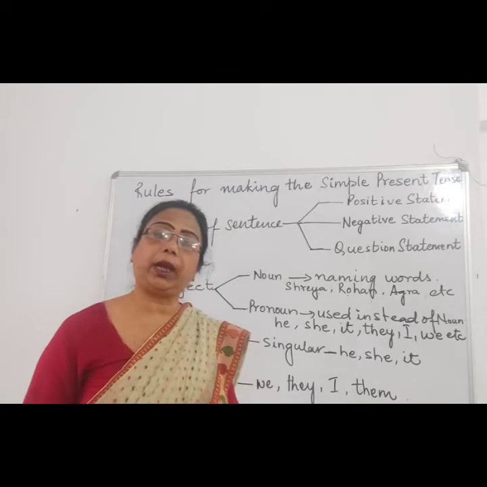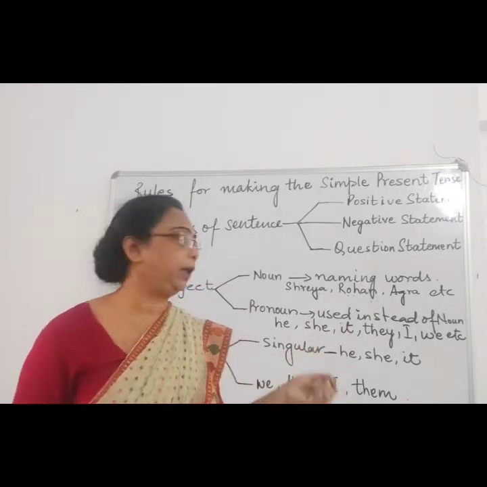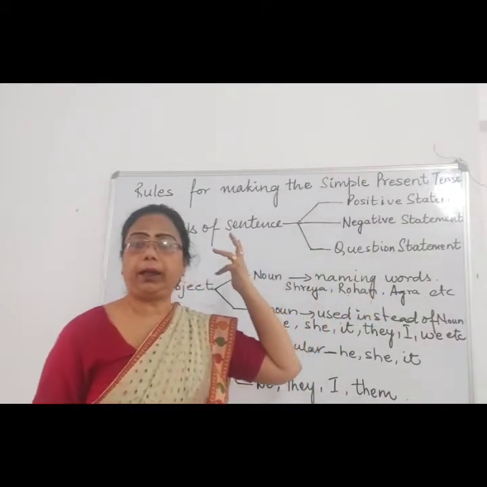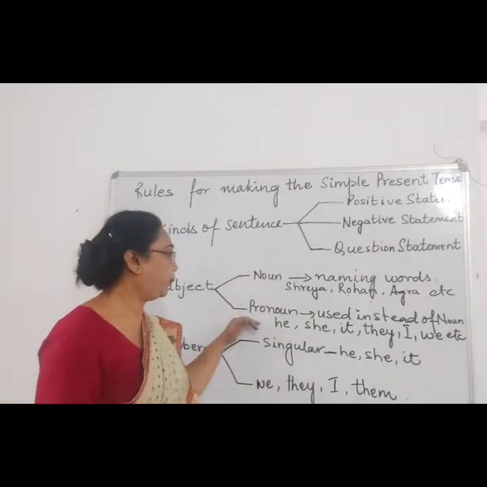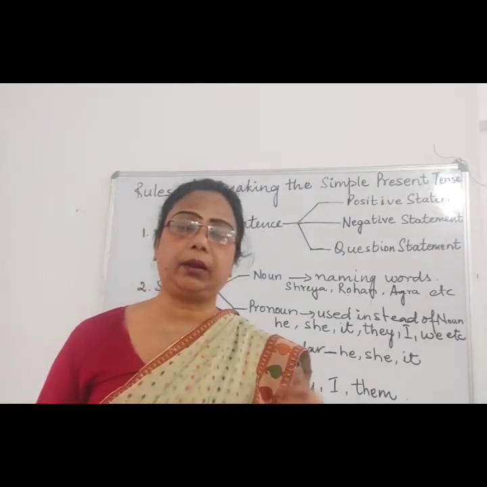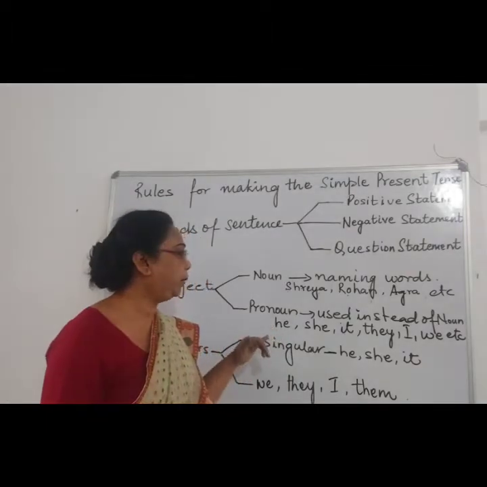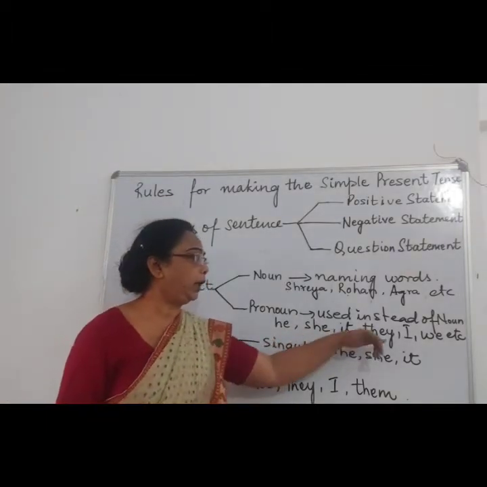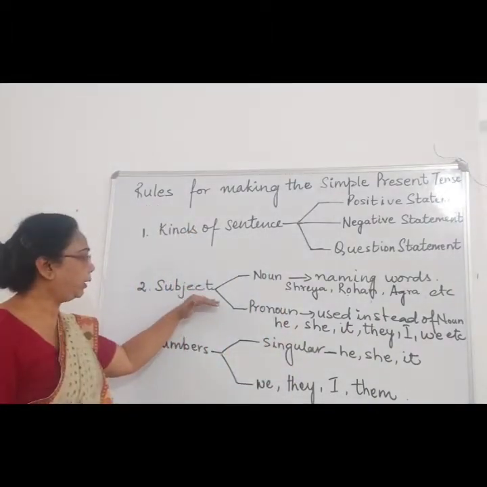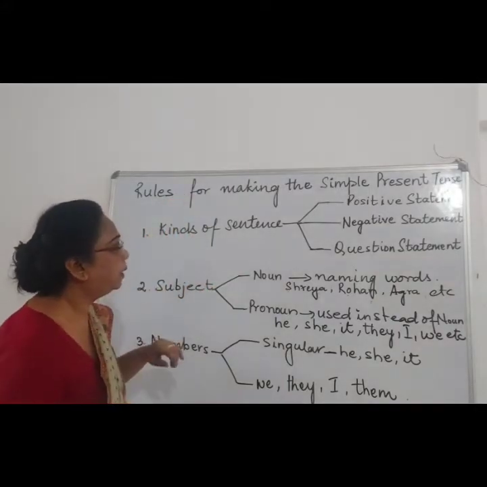Again, a quick recap. A noun is a naming word, the name of a person, place, animal or thing, like the examples I have used over here: Shreya, Rohan, Agra. And a pronoun is used instead of a noun to make the sentence less boring or to cut it short. Instead of the name, we use he, she, it, they, I, we, etc. Right? So according to the subject, we use the rules of the simple present tense.